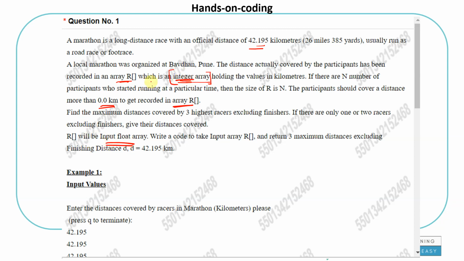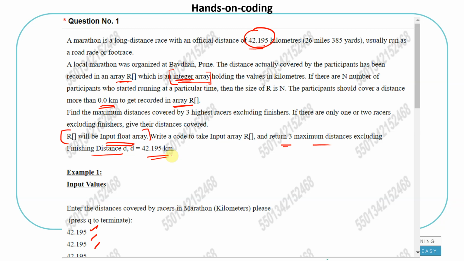Here they said integer array, R will be an input integer array, but now they are saying R will be an input float array. So I don't know what they wanted to say. A lot of mistakes I could see in this, but we'll focus on the solution part, not on these parts. Because the sample inputs are float values, I'll stick with this. So it should be a float array. Take this input array, and return the 3 maximum distances excluding the finishing distance, which is 42.195.